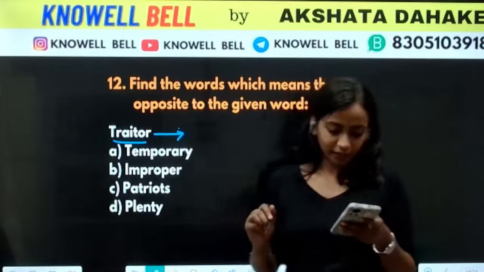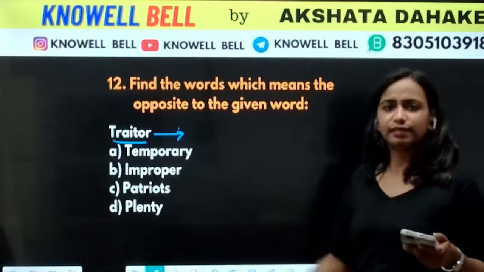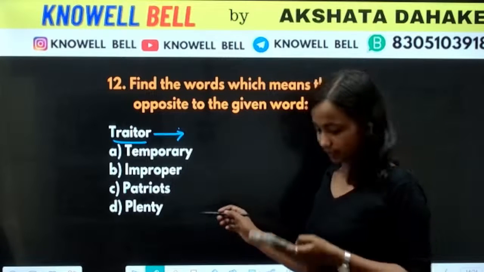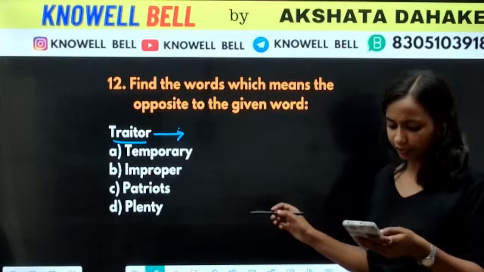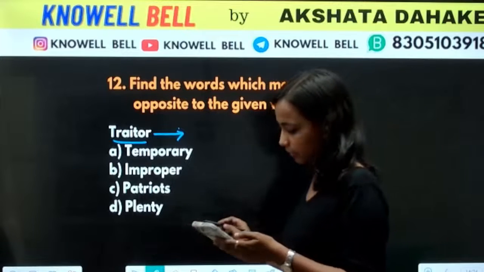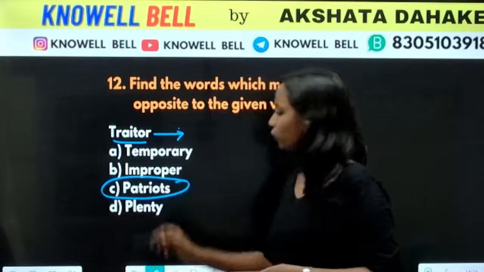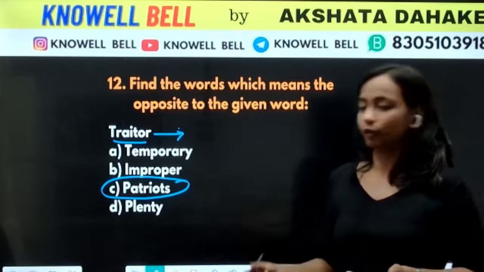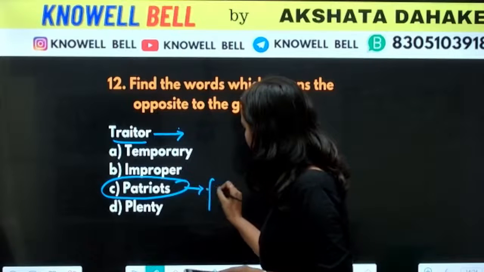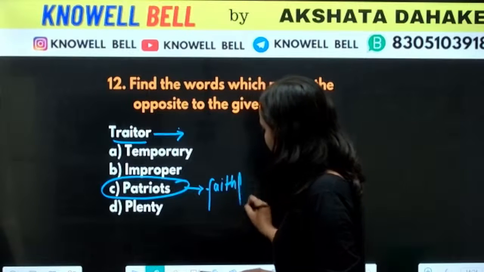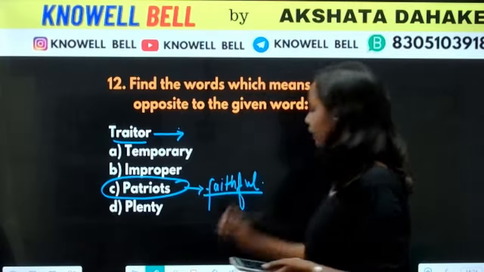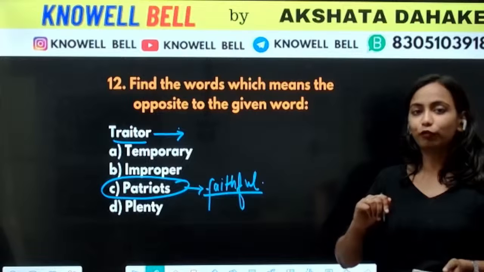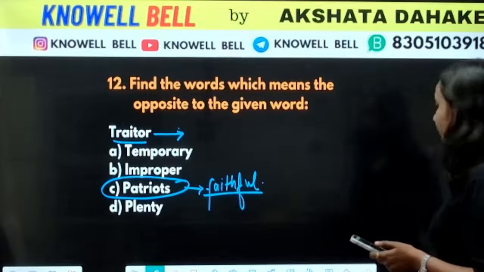Okay, that is traitor. Okay, betrayer. It's the same thing, traitor and betrayer. Okay, so what will be the antonym for this? इसका देखिए, correct answer. That's the right answer. C is the correct answer. Very good. Okay, patriot. Patriot in Hindi we call it deshbhakt. Someone who is very faithful towards the country, we call such a person a patriot. So the right answer for the question is option C. What is the antonym of traitor? The antonym of traitor is patriot.